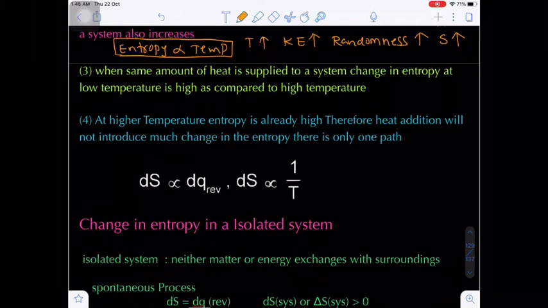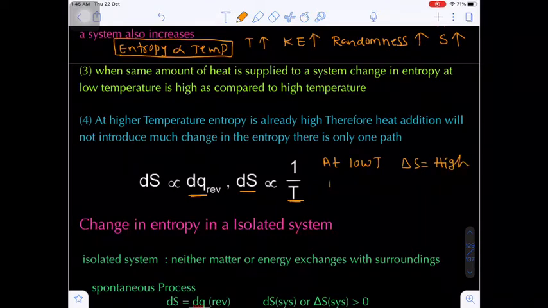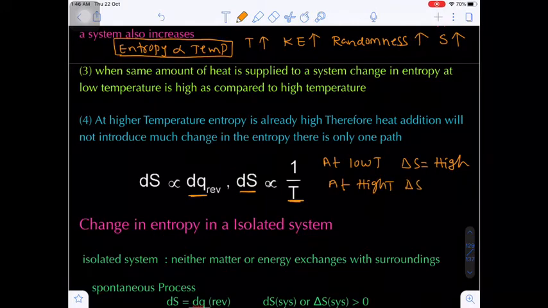If you supply the same amount of heat at low temperature, there will be more degree of freedom, more randomness, more disorderness as compared to the same amount of heat supplied at high temperature. Are you getting my point? So at low temperature, the change in entropy will be high, and at high temperature, the change in entropy will be low.